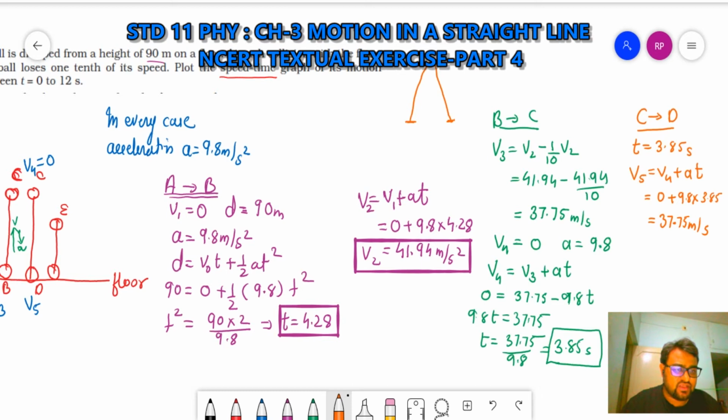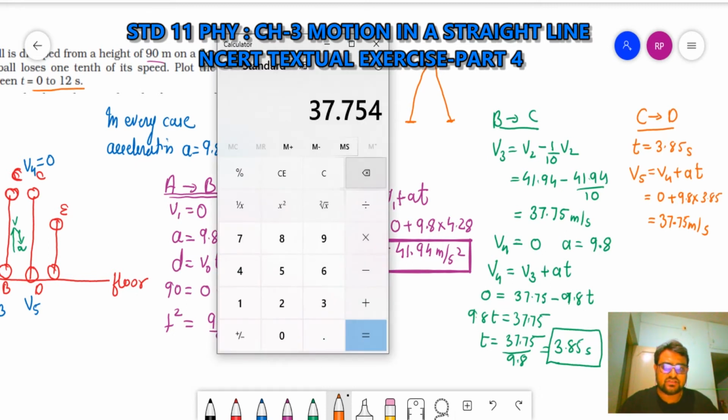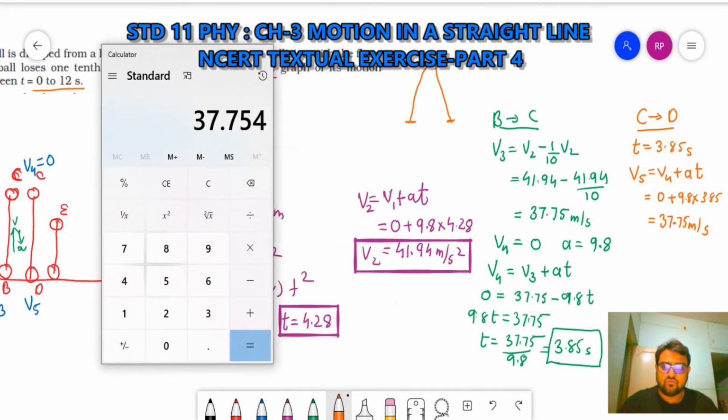Here this will be V5. Now we need to plot only from 0 to 12. How much time? First time from A to B is 4.28, plus the second time 3.85, plus the third time again 3.85. This is 11.98, which is roughly 12 second. Clear? So we will draw the graph only till here.